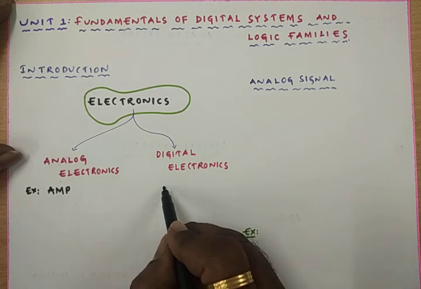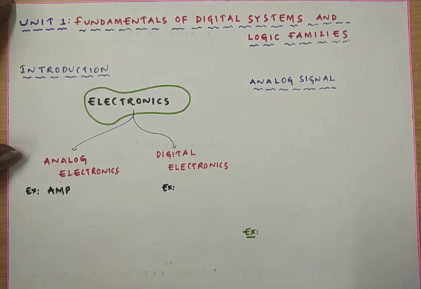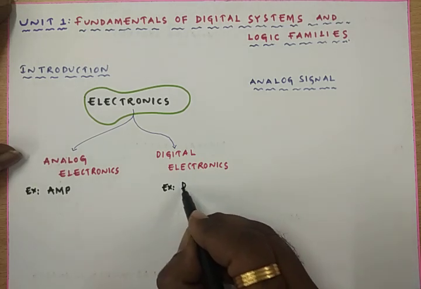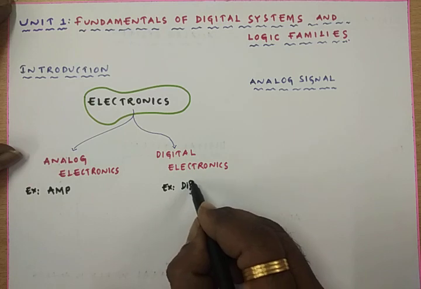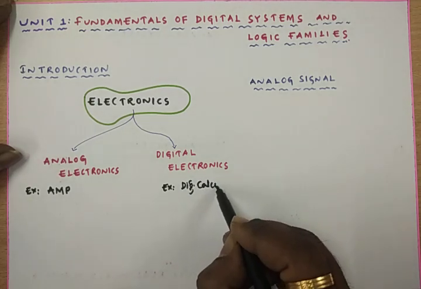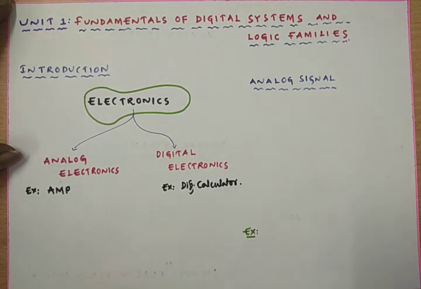In case of a digital electronic circuit or digital electronic system, the best example is a digital computer. A digital computer is the best example, or a digital calculator is also a good example of a digital electronic system or digital electronic circuit.